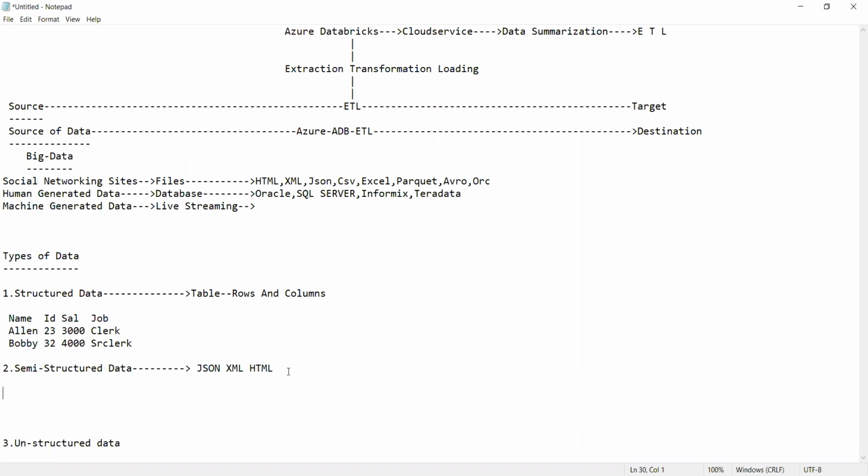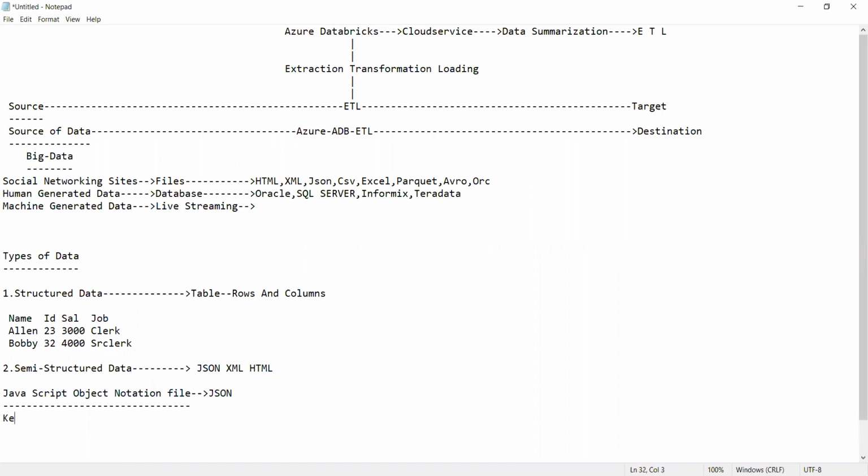The JSON file. JSON stands for JavaScript Object Notation file. What should we call it? A JSON file. The data will be recorded in the form of a key value pair. And the data will be recorded in which form here? The data will be recorded in the key value pair.